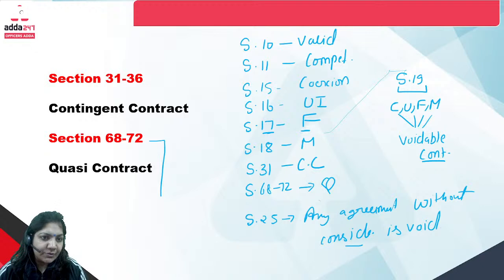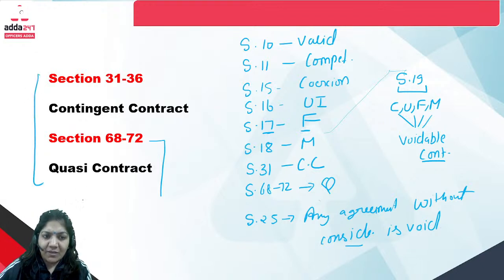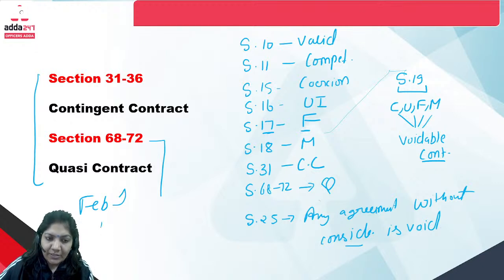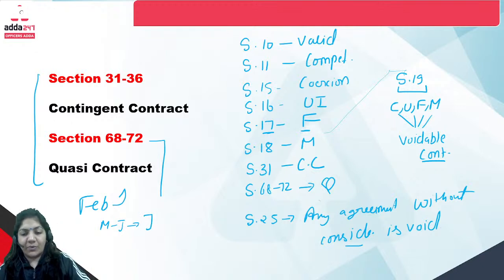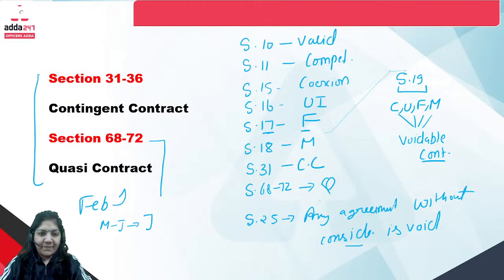Hardly 8 sections are there for your general principle of contract. So those who are going to give the exam in the February session, these sections are important, and those who are for the May-June session, these sections are important from the examination point of view. If you have any question, you can ask in the comment box.